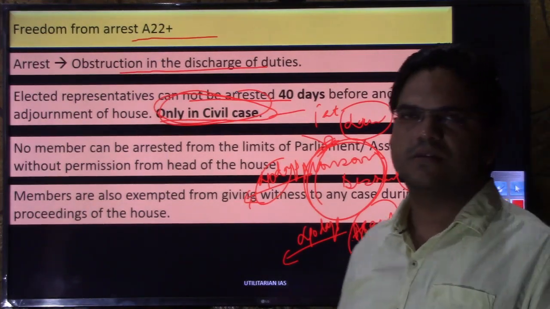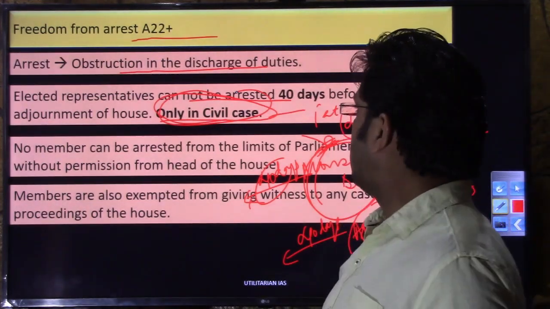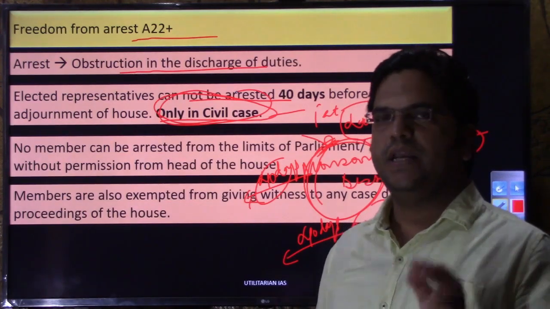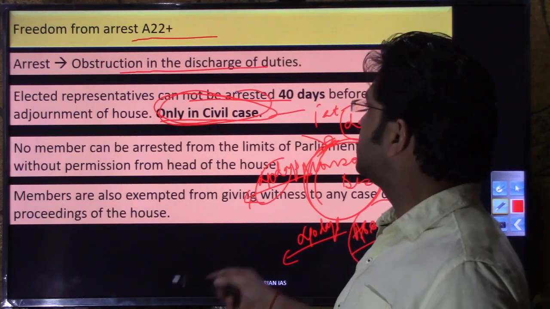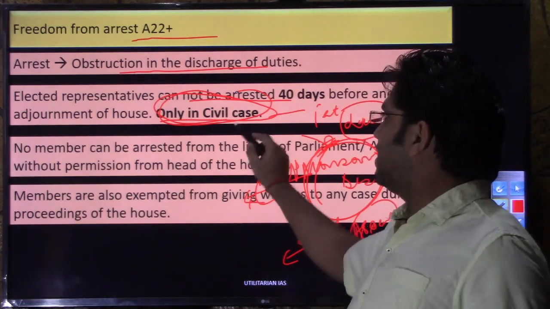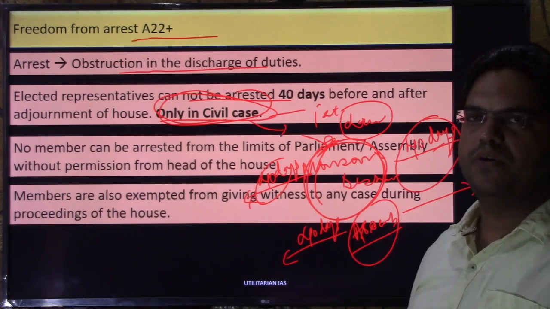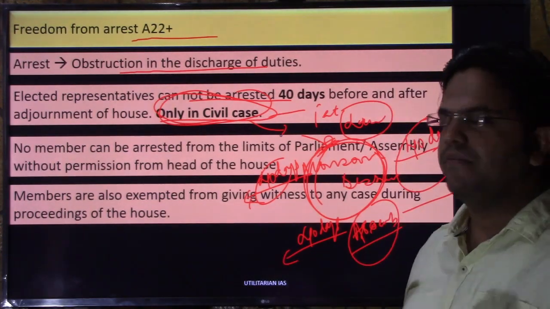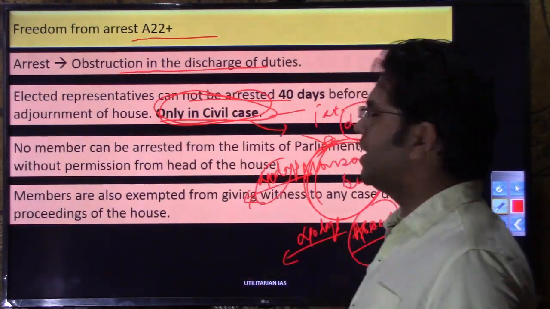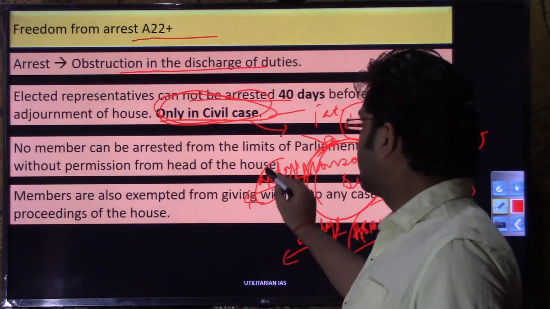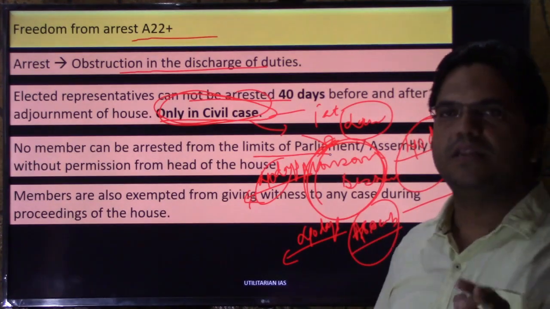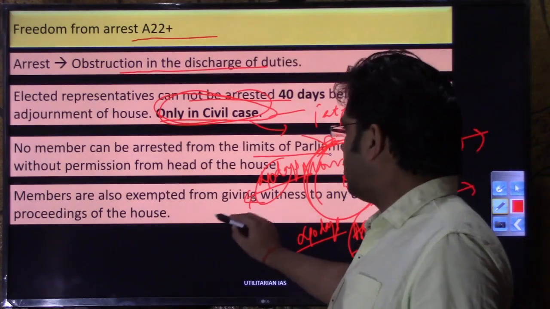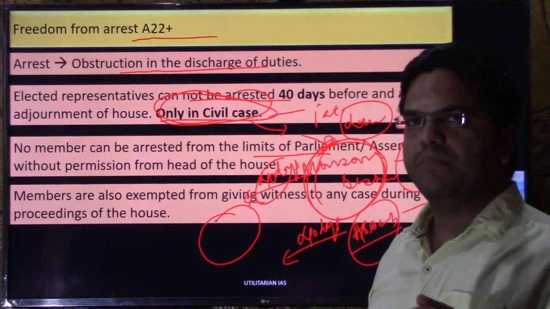If there is any case like extortion or dacoity, or any allegation that they have been directly or indirectly involved in murder or any heinous crime which is criminal in nature, in that case the member of parliament or member of legislative assembly can be arrested. But again, there is a caveat: those people cannot be arrested even in a criminal case when they are within the geographical limits of the assembly, or within the limits of parliament or the house which they are members of.